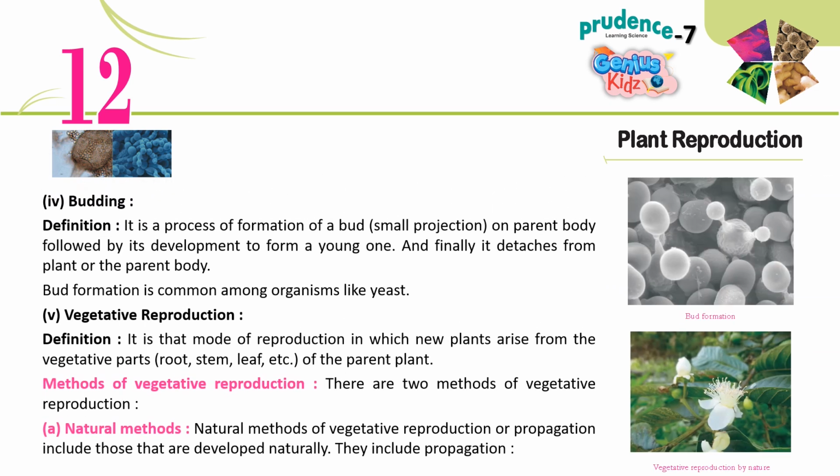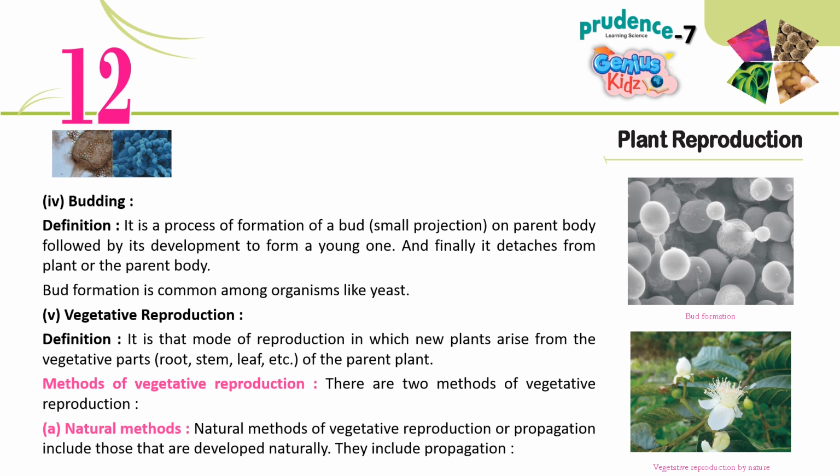4. Budding. Definition. It is a process of formation of a bud, a small projection, on the parent body followed by its development to form a young one. And finally it detaches from the parent body. Bud formation is common among organisms like yeast.